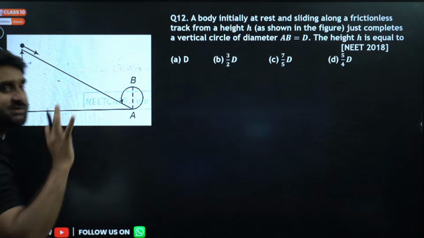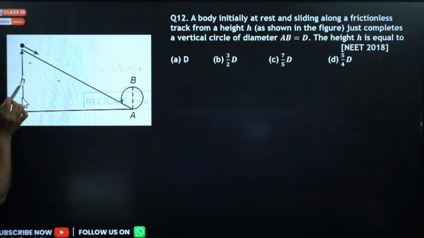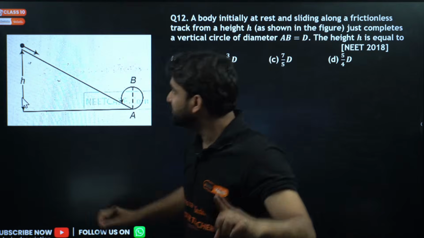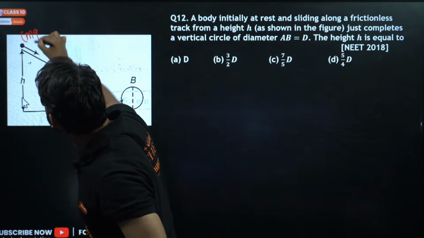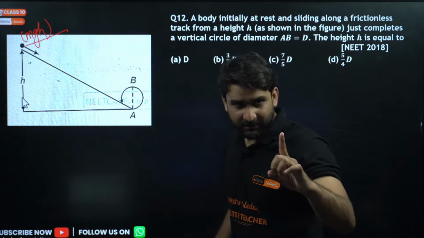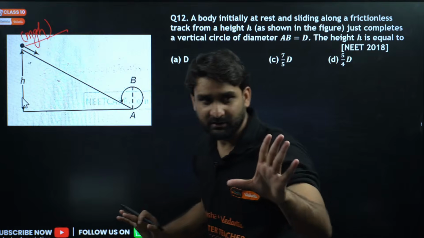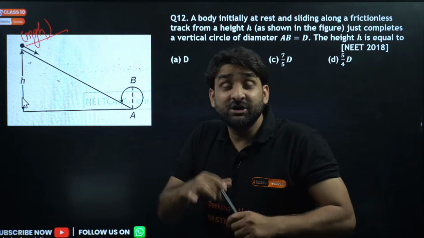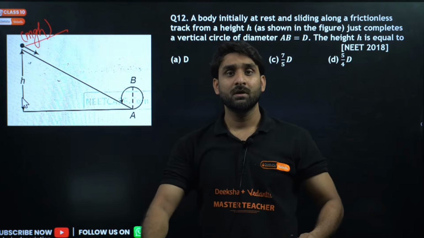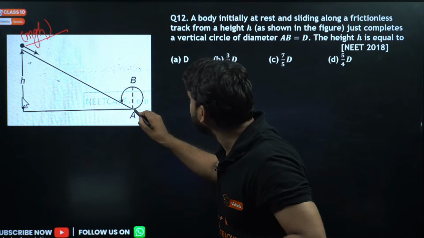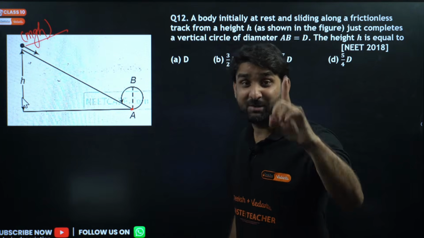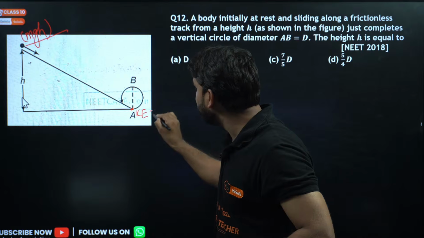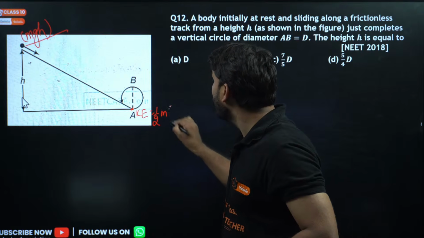So this question we can solve by using conservation of energy. Listen, my dear, when the object is initially at height h, which energy does the object have? Only potential energy. So at this point, the object has energy mgh. Is it clear? mgh only, because the object is initially at some height. Now, when the object slides down, the speed gradually increases, so at the bottom the object has maximum kinetic energy, equal to 1/2 mv squared.